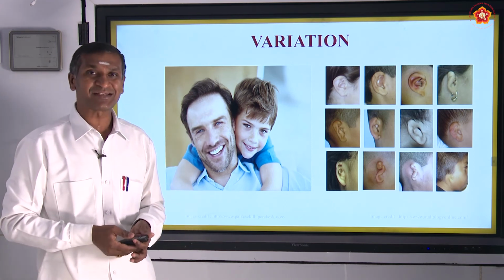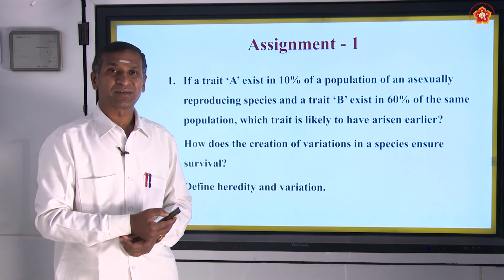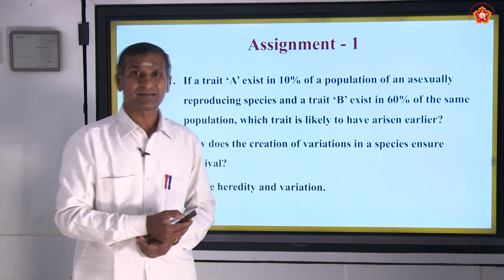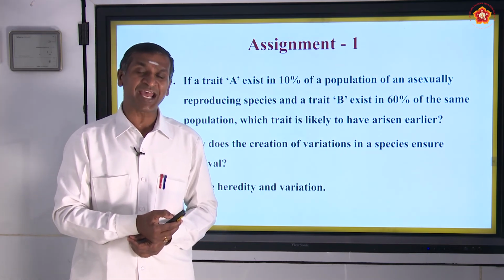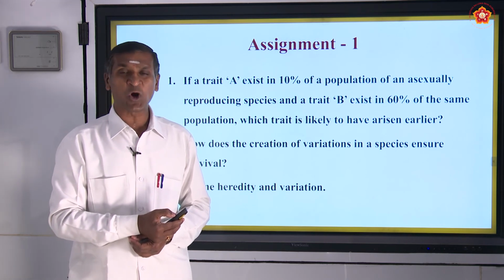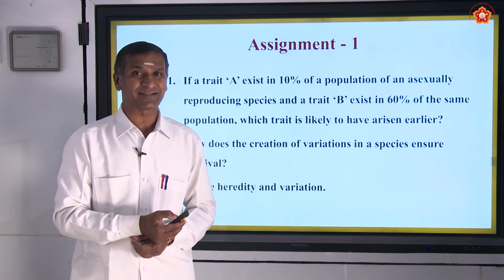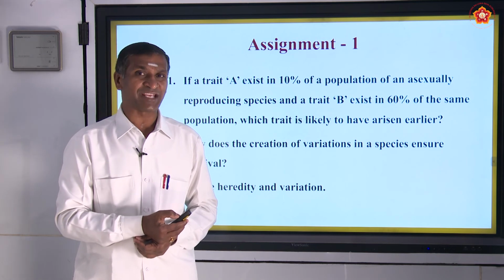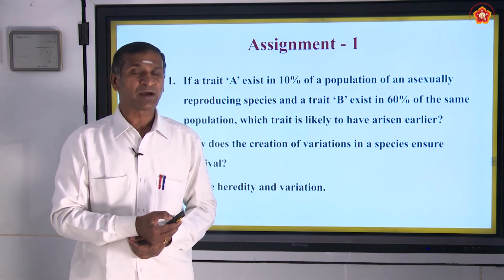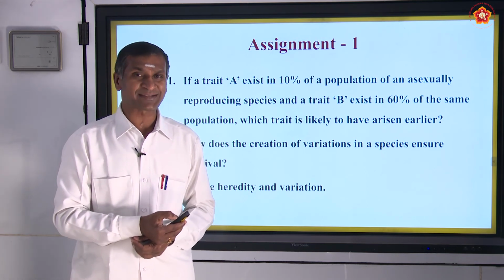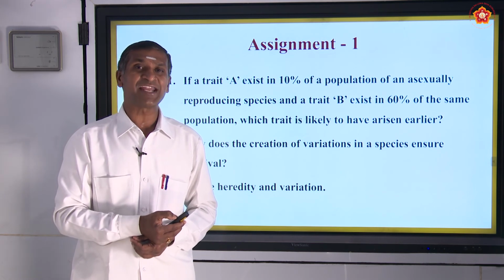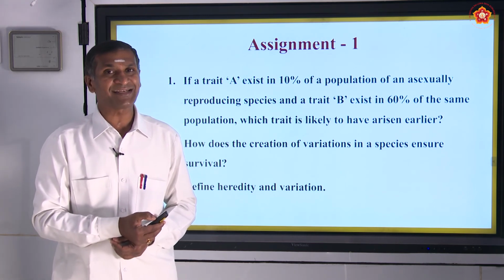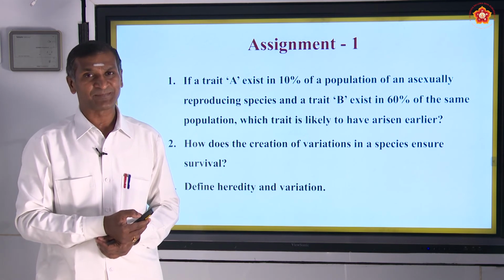Dear students, in today's class under the chapter Heredity and Evolution, I hope we have all understood the first part, which is the introductory, and also about genetics, which deals with heredity and variation.